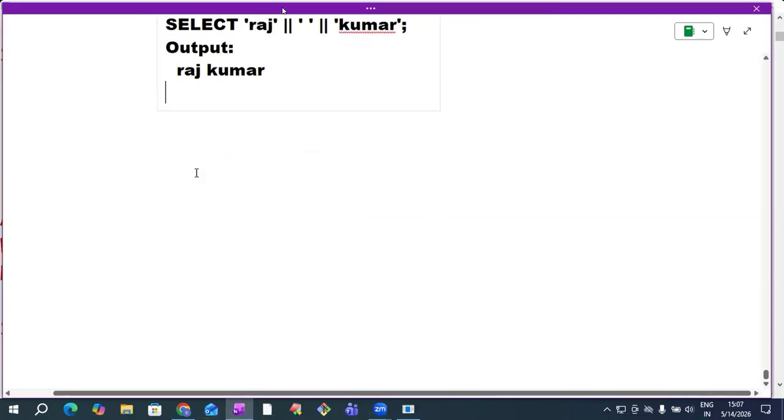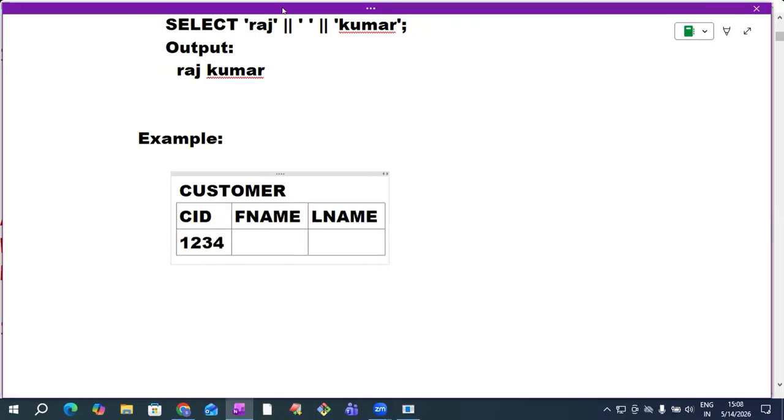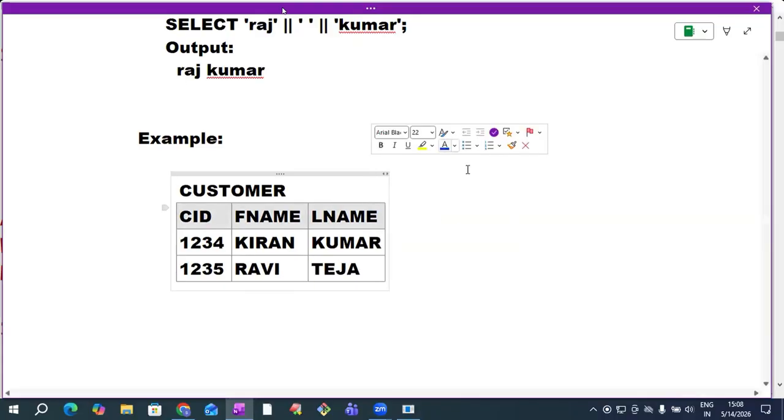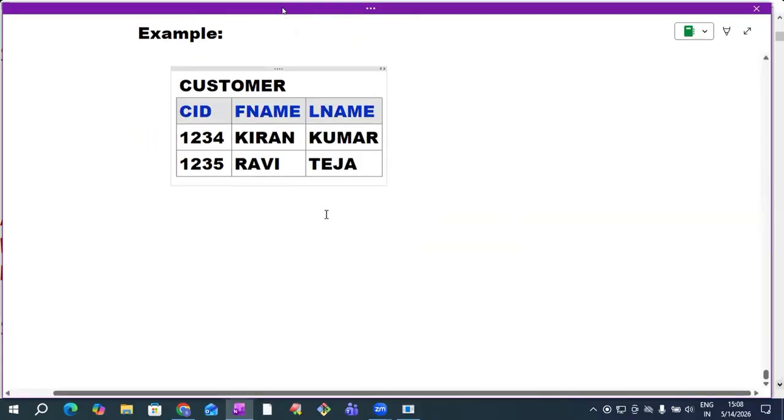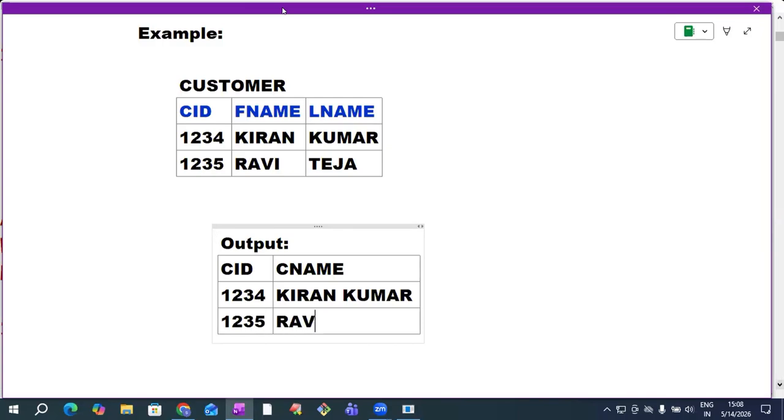Suppose my requirement is like this. There is a table. Table name is customer. It has customer ID, customer first name, and customer last name. Customer ID 1234, customer name Kiran Kumar. Kiran is the first name, Kumar is the last name. 1235, customer name Ravi Teja. Ravi first name, Teja last name. Suppose your boss is asking to submit the customer full name. We want to get output like this: customer ID, customer name. 1234, Kiran Kumar. 1235, Ravi Teja. This is the output I want to get.